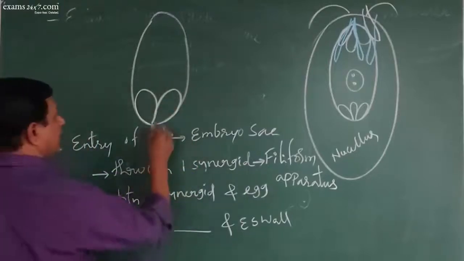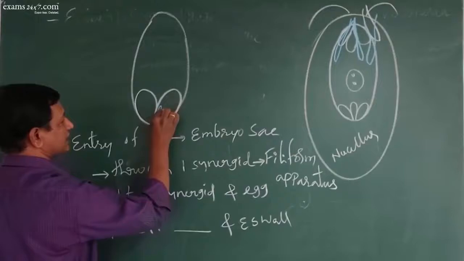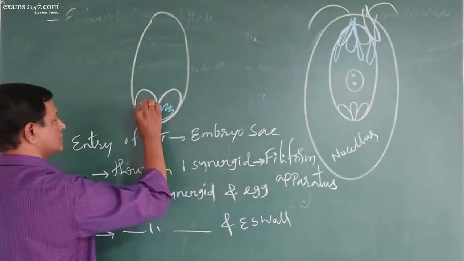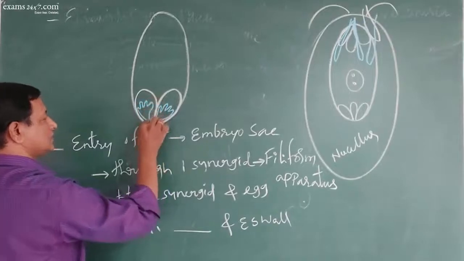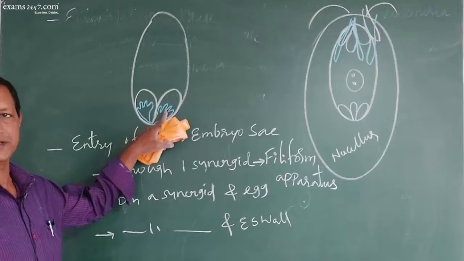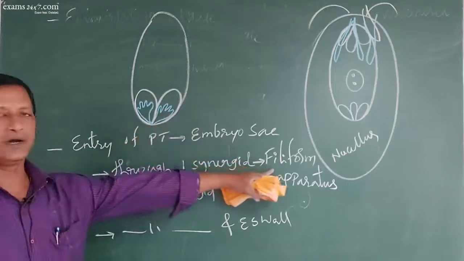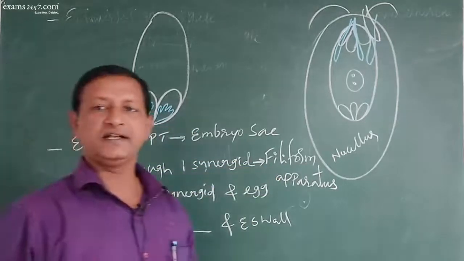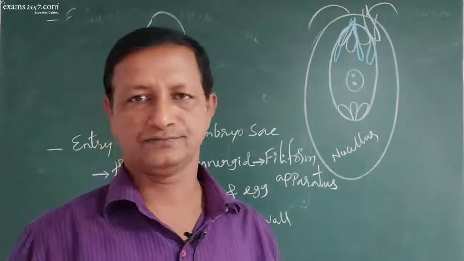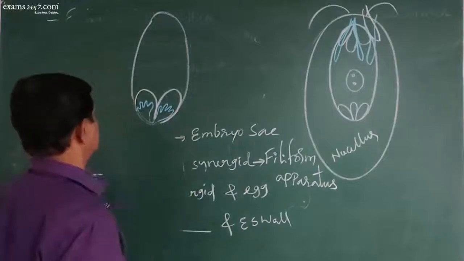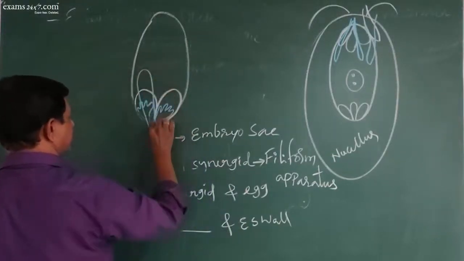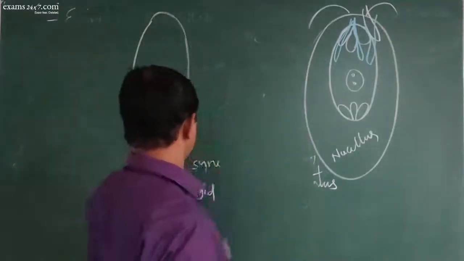This synergid has got a finger-like projection like this, in this way. There are finger-like projections here. These finger-like projections are called filiform apparatus. They guide the entry of the pollen tube through the synergid into the embryo sac. So imagine the pollen tube is here now. The pollen tube has taken its entry into the embryo sac. Now it is inside the embryo sac.